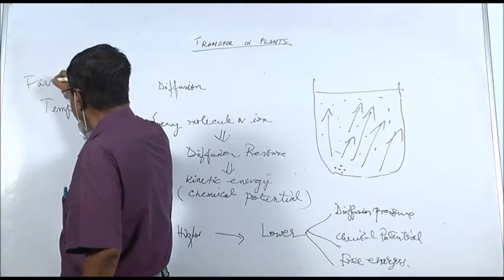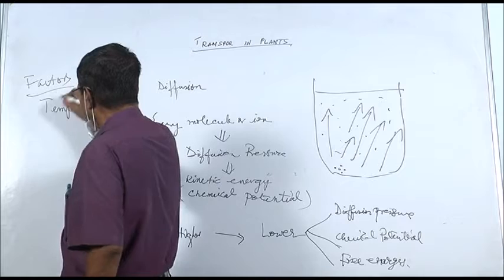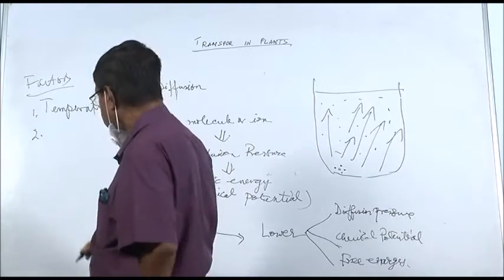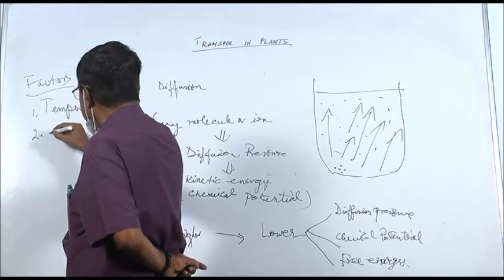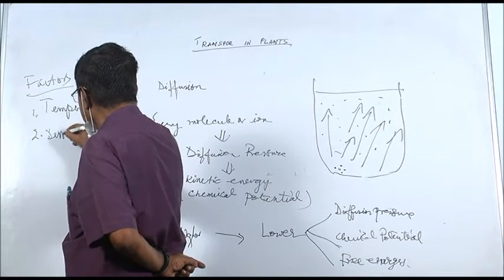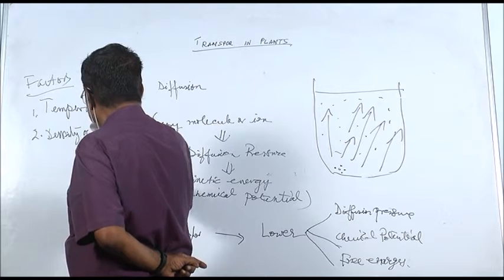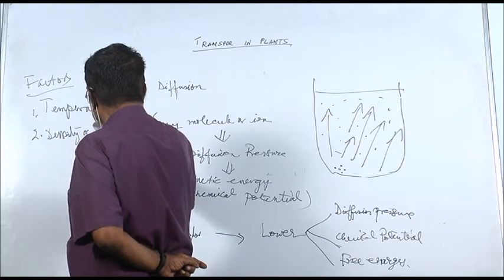Factors affecting diffusion. Temperature is number one. Number two is density of diffusing substance.